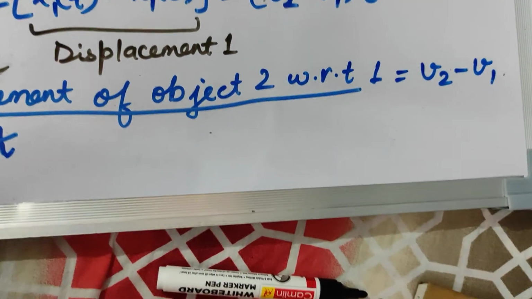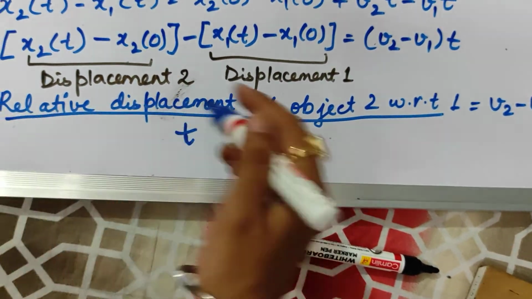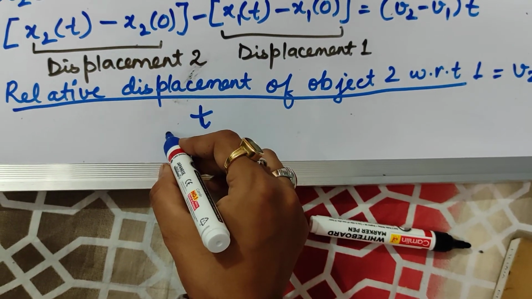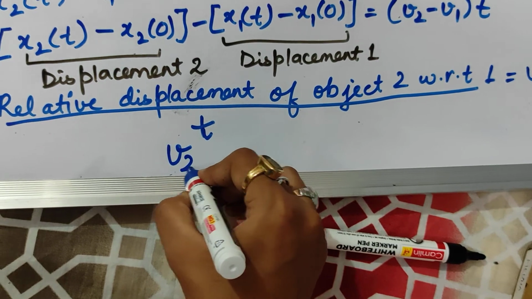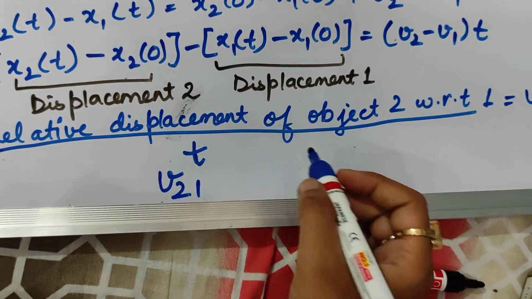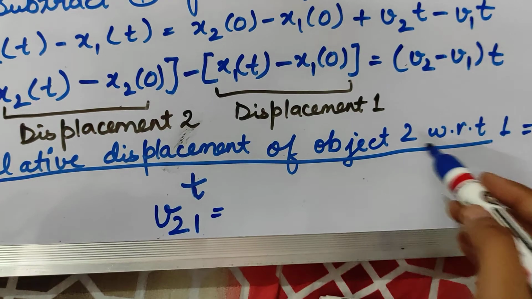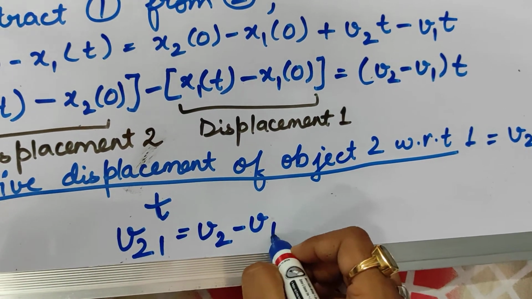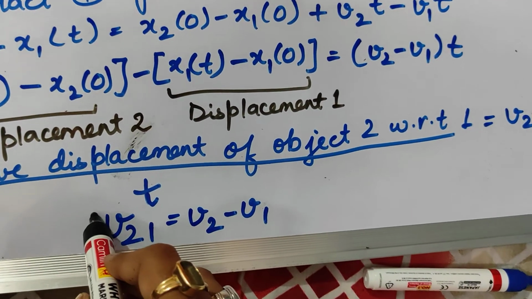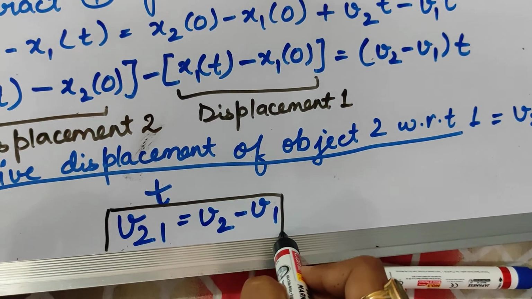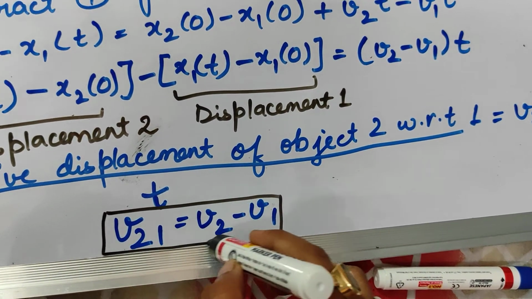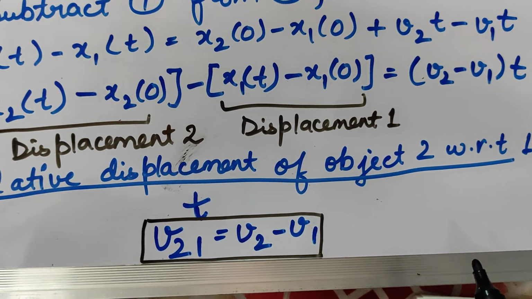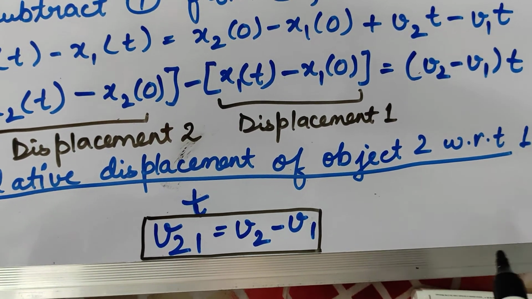Okay, the difference in the velocities. This gives us the velocity of object 2 with respect to object 1, and according to this equation it is equal to v2 minus v1. Fine. So by this we get the relative velocity of object 2 with respect to object 1, v21, is equal to v2 minus v1.